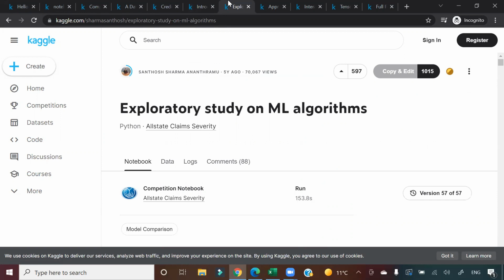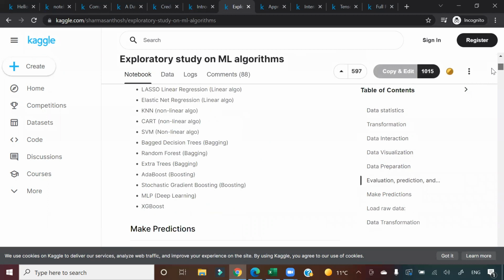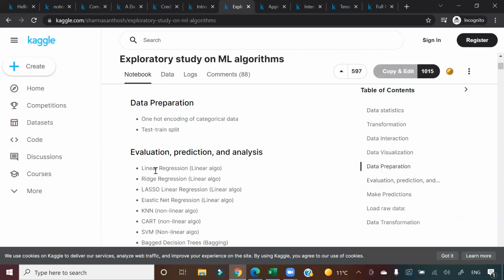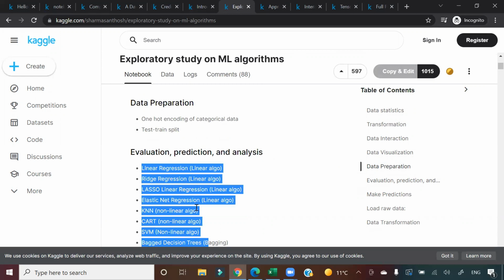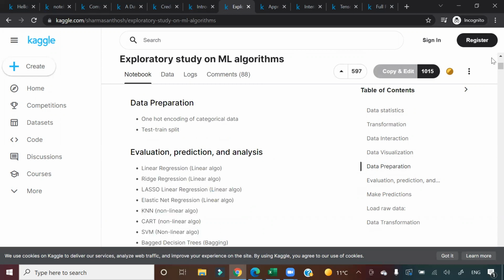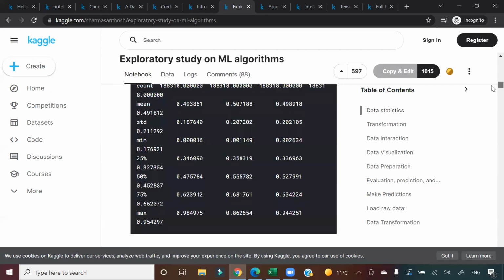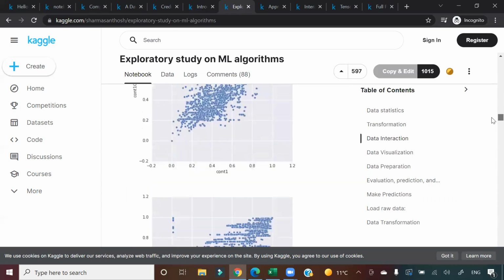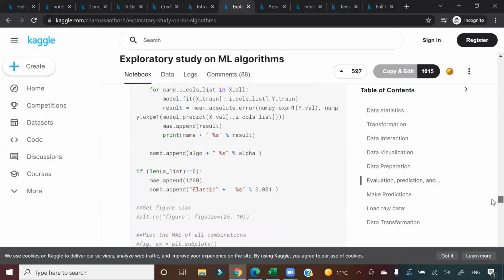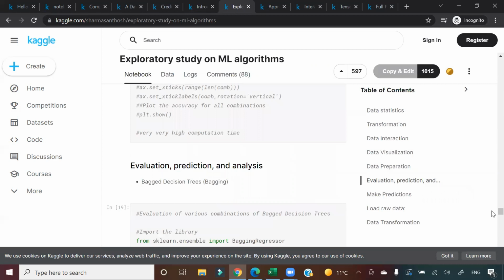So there are a hell of a lot of algorithms, right? So which algorithm will perform well on my data? Or if I fit linear regression and if I fit a random forest, then how is the performance going to be different? So here one data set is being taken and you see how many algorithms are being fit on this, guys. All these algorithms, the example with different data sets, classification, regression problems, many algorithms have been fit, and then it will be shown to you how to do proper EDA, how to fit different algorithms and how to compare their performances. Okay. And that is the reason I have put this particular notebook here.